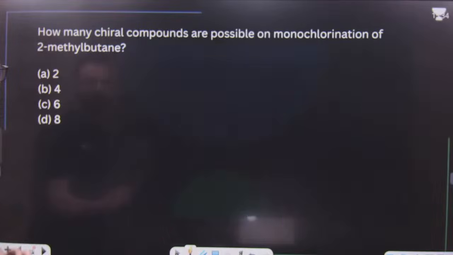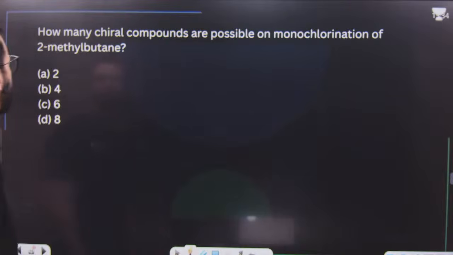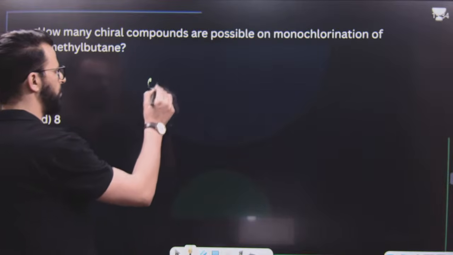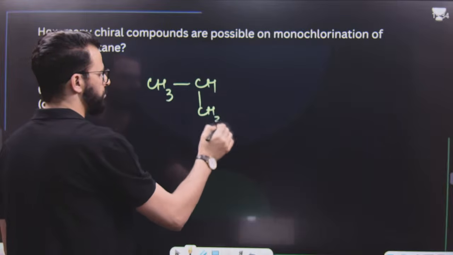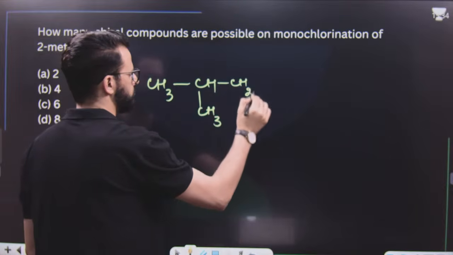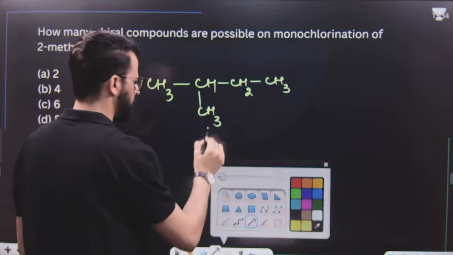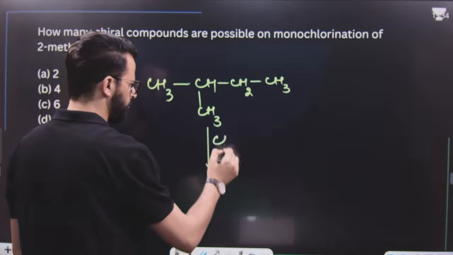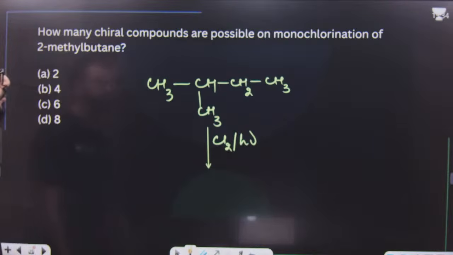After this, try to solve this question. Come on, quick. How many chiral compounds are possible on monochlorination of 2-methyl-butane? This is 2-methyl-butane. Upon monochlorination, this is simply a free radical substitution reaction. You have to tell me how many chiral compounds are possible.